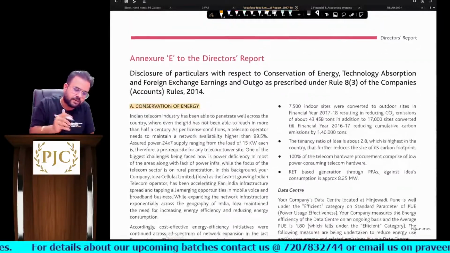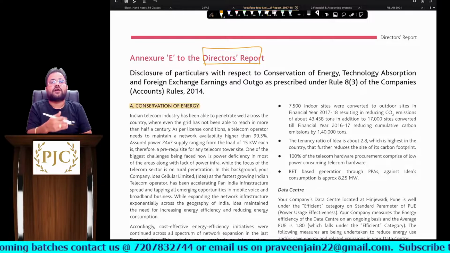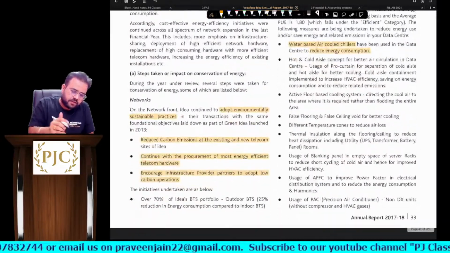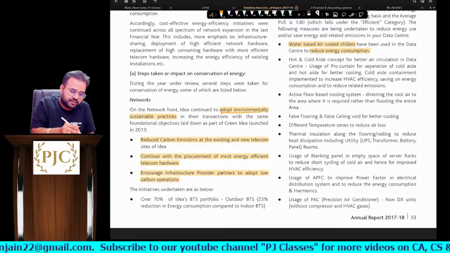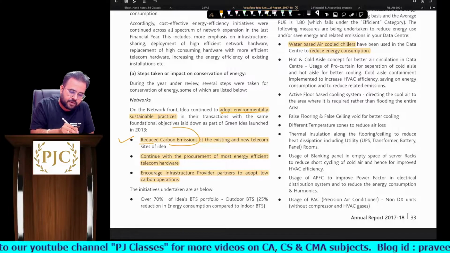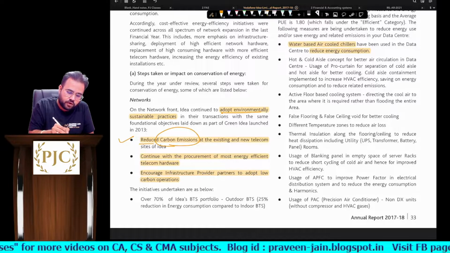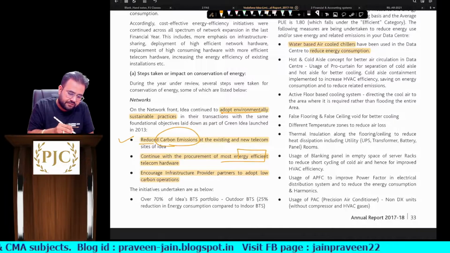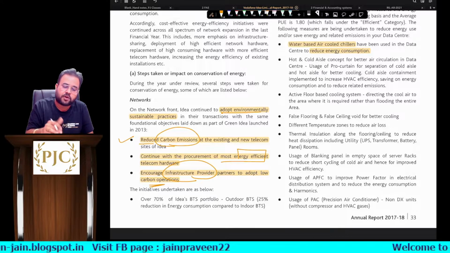Yeah, you can see here. In the director's report, it is mandatory reporting, sir. We have to talk about our environmental angle also. So, conservation of energy. They are saying that they are adopting environmentally sustainable practices. Sir, we have ensured reduced carbon emissions at existing and new telecom sites. We are going with the most energy efficient hardware. We are encouraging our infrastructure provider partners to adopt low carbon operations.